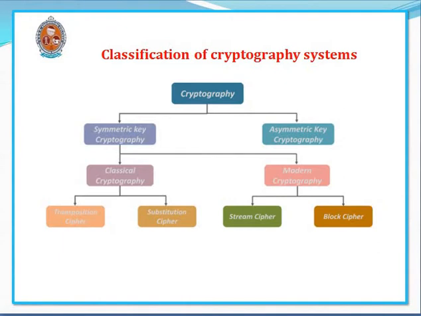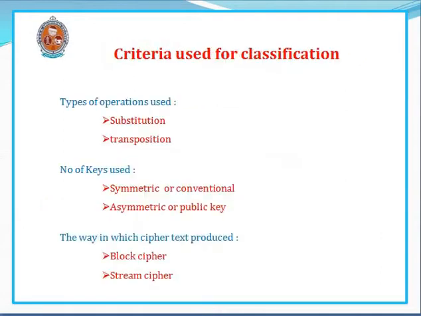This is the classification of cryptographic systems. Cryptographic systems are classified into symmetric key cryptographic systems or asymmetric key cryptographic systems. In symmetric key cryptographic systems, we have classical cryptography as well as modern cryptography. In classical cryptography, again, we have transposition ciphers and substitution ciphers, whereas in modern cryptography, we have stream ciphering and block ciphering. This is the criteria used for classification of cryptographic systems.